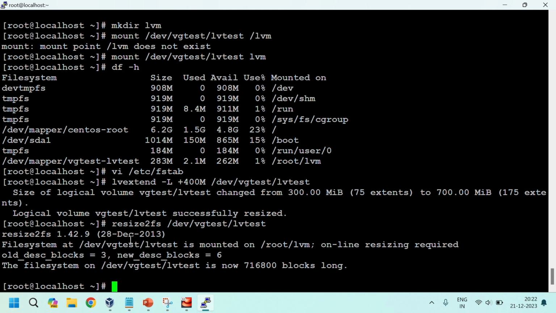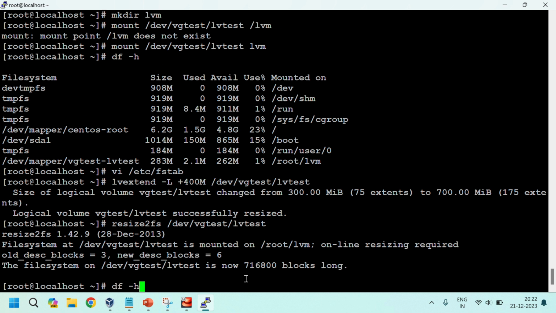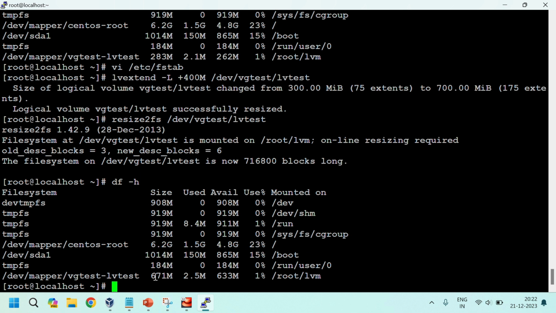See, file system online resizing required, old 6, now it's 7166 blocks long. Okay, now it's extended. See, we extended by 400 MB to this file system. Before it was 283 MB, now it's 671 MB.